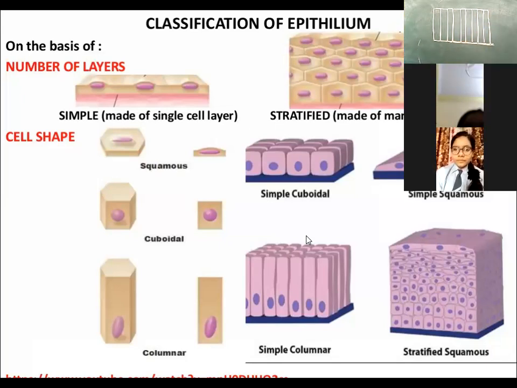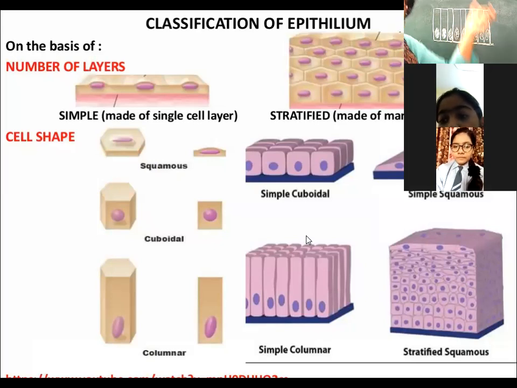What is it called? Columnar epithelia. The nucleus of columnar epithelia is oval shaped. It is elongated, it is oval shaped, right? Just like this. The nucleus is oval shaped in the columnar epithelia. If the cells are cube shaped, then it is cuboidal epithelia, and if it is present in the form of a pillar-like structure, then it is called columnar epithelia.